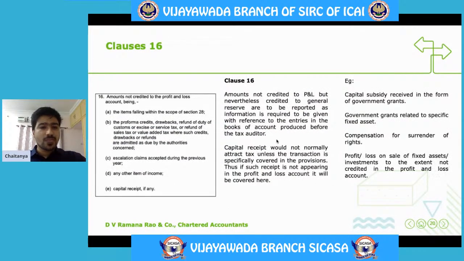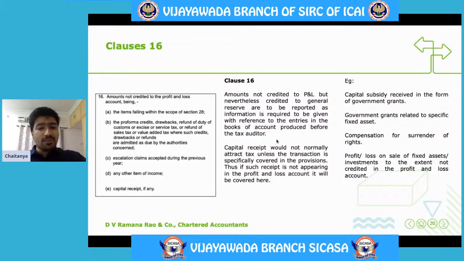Clause 60. Amounts not credited to profit and loss account, being items falling within the scope of section 28, pro forma credits, duty drawbacks, etc., escalation claims accepted during the year, any other item of income, capital receipt, etc. Amounts not credited to profit and loss account but nevertheless credited to general reserve are to be reported, as information is required to be given with reference to entries in the books of accounts produced before the tax audit.